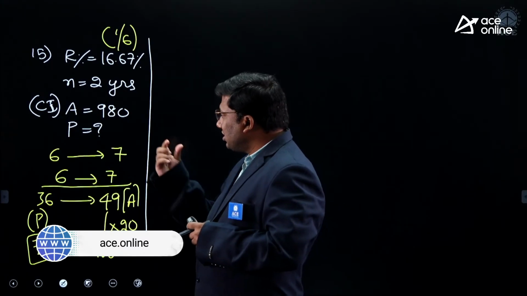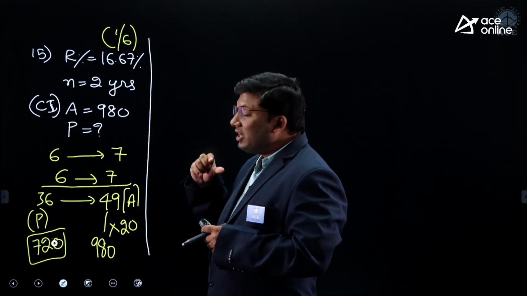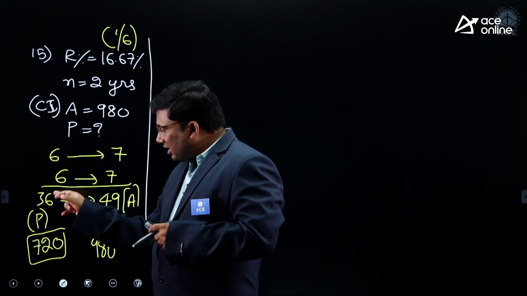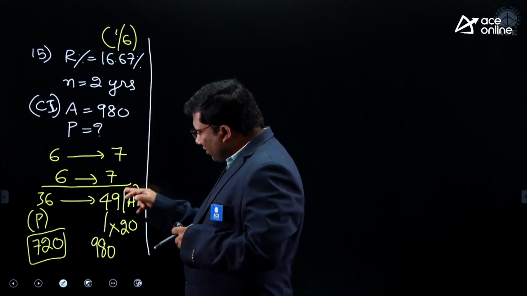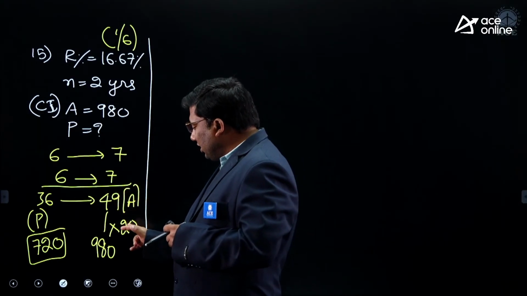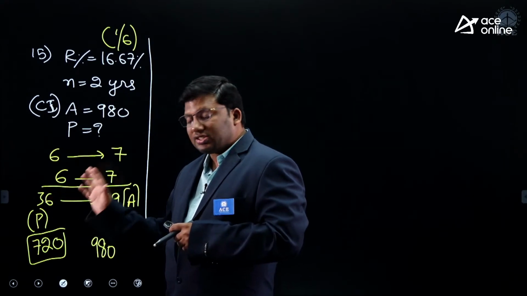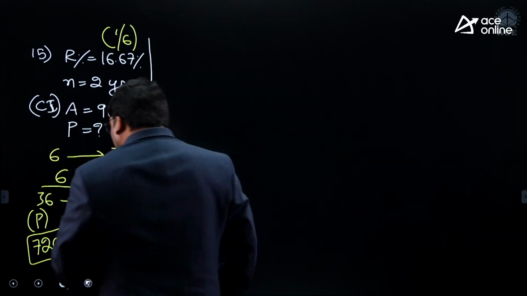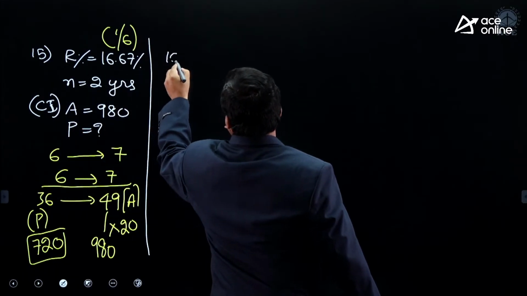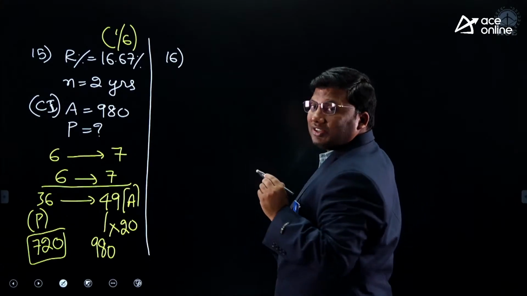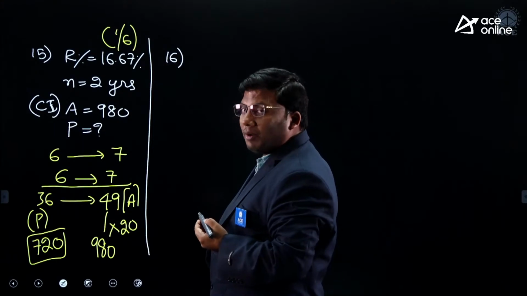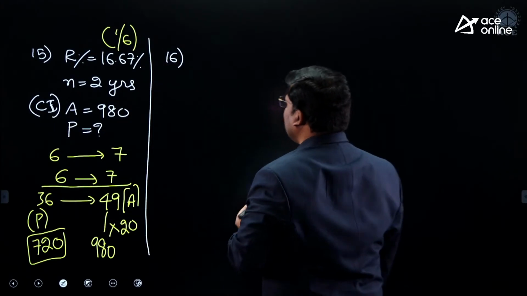16.67 is 1 by 6. On 6 1 increase 7. Second year also 6 1 increase 7. 6 6s are 36. 7 7s are 49. 49 is becoming 980. 49 20s are 980. 36 20s are 720. 15th question. I hope the idea is clear. Everybody understood, right, sir? How easily you can solve compound interest related problems using the percentage change.